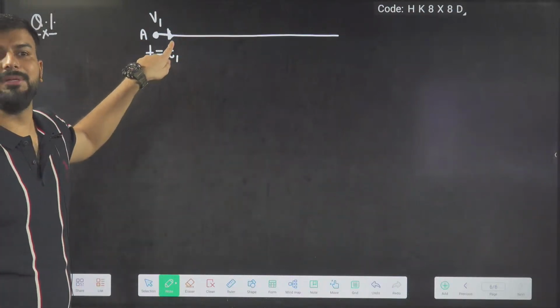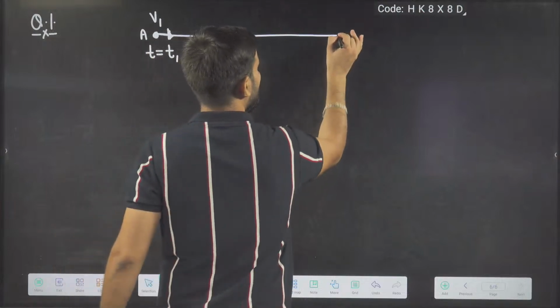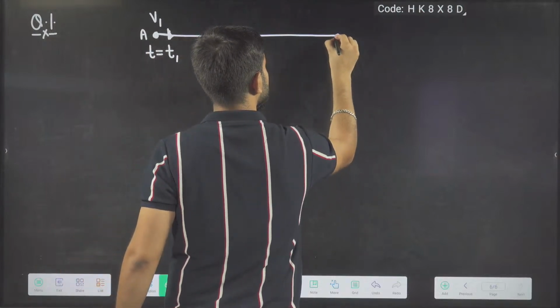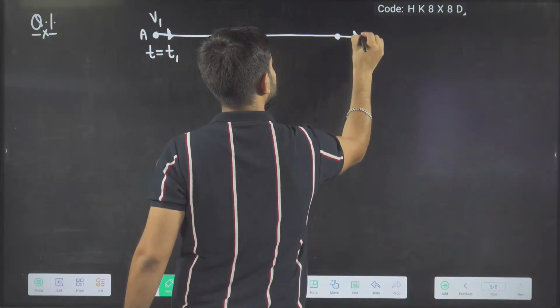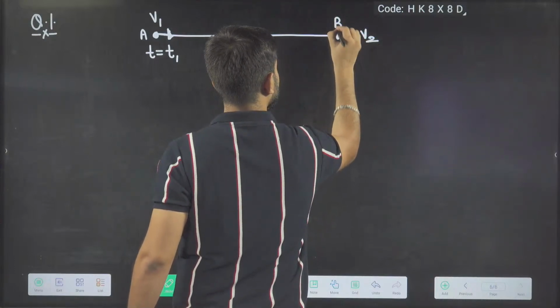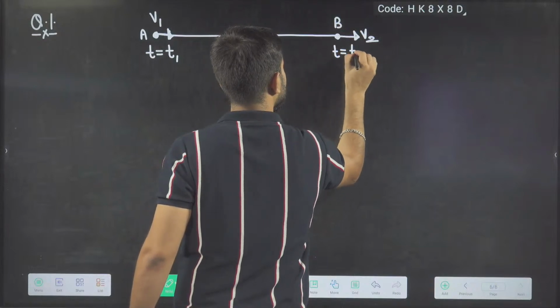When the object is crossing point B, the velocity is V2, and the time here is T2.